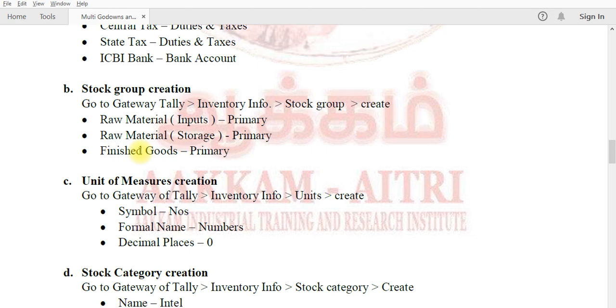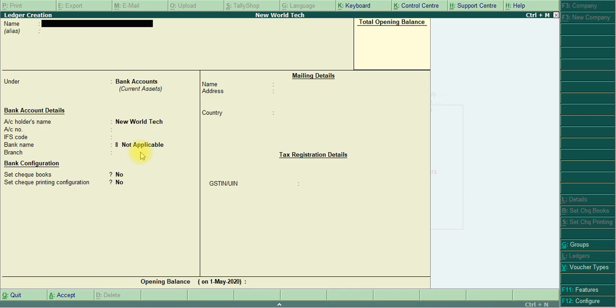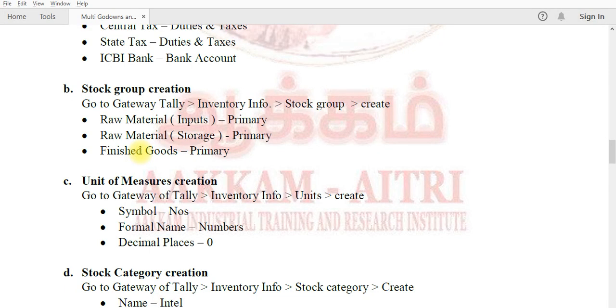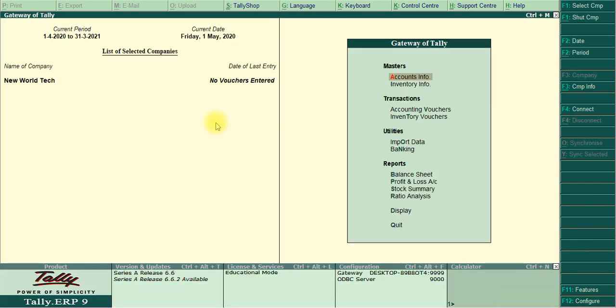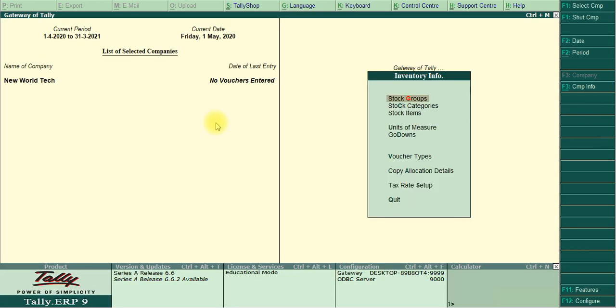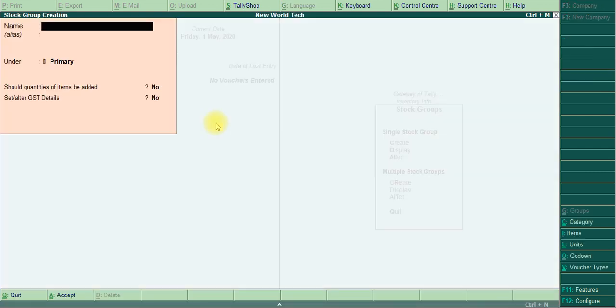Okay, so you can easily see how to set the GST details in stock group creation screen. First I copy to the raw material. Just I move to Gateway of Tally, accounts, inventory info, then the stock group create.